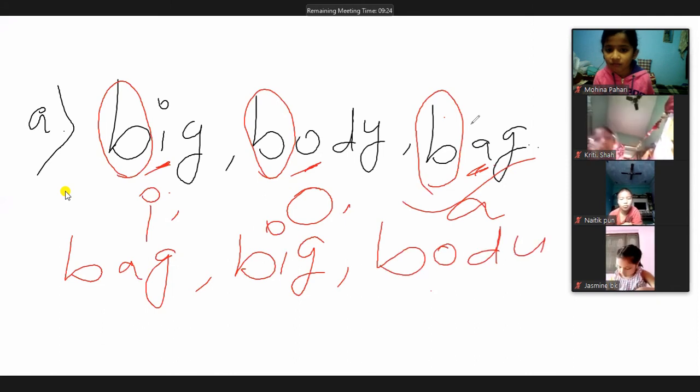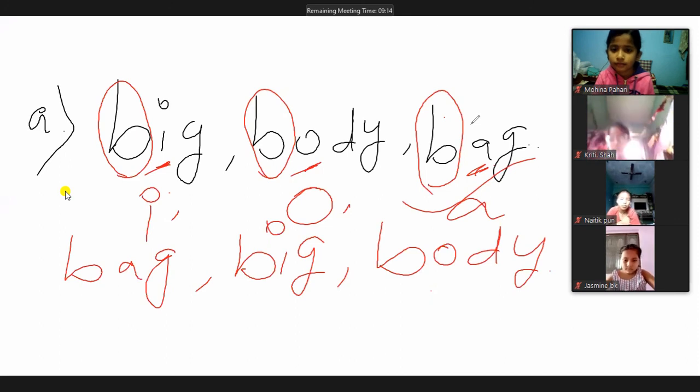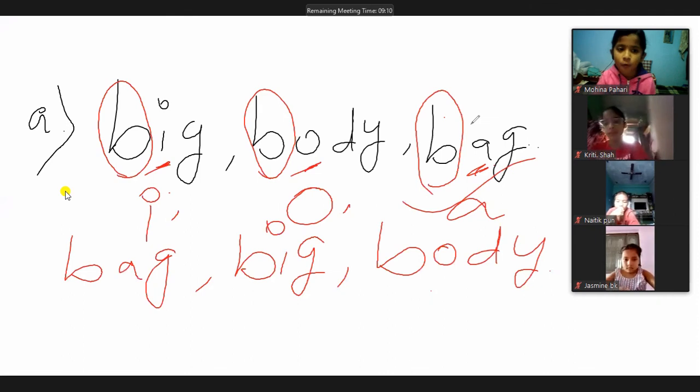Okay. This is also super easy. Don't get confused when you see the first letter same. If your first letter is same, you have to see the second letter of the word. Okay. Are we clear? Just nod your head. Yes.